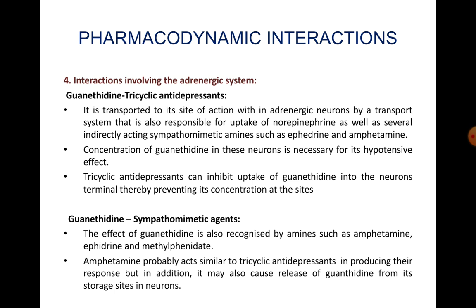Now, guanethidine interacts with sympathomimetic agents. The effect of guanethidine is also reduced by amines such as amphetamine, ephedrine, methylphenidate, etc. Amphetamine probably acts similarly to tricyclic antidepressants in producing this response, but in addition, it may also cause release of guanethidine from its storage sites in neurons.